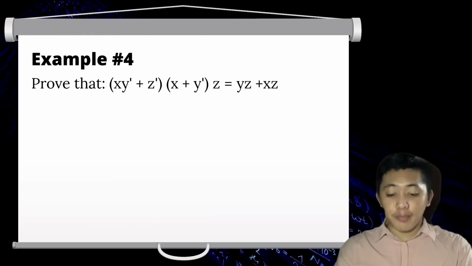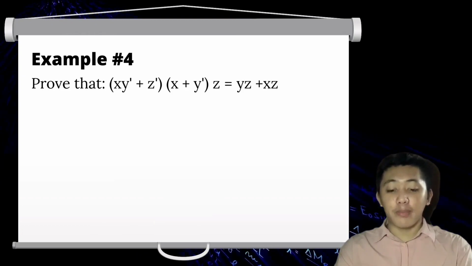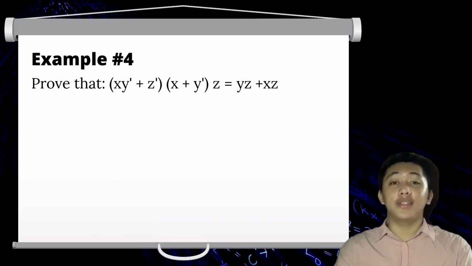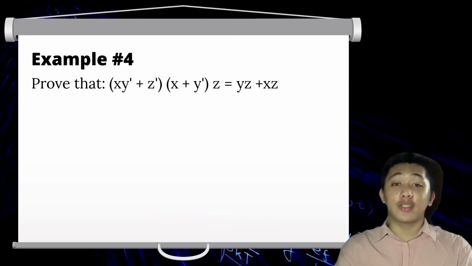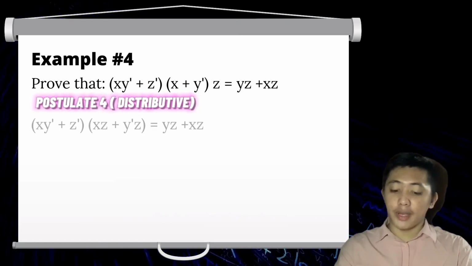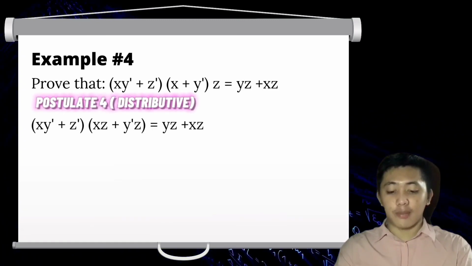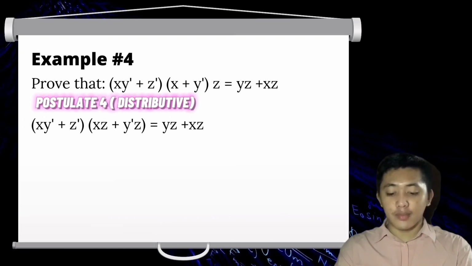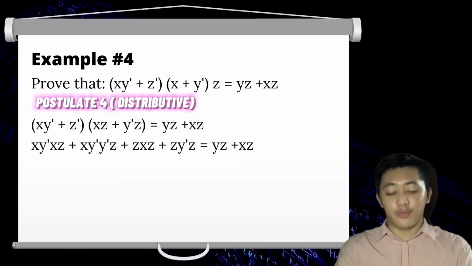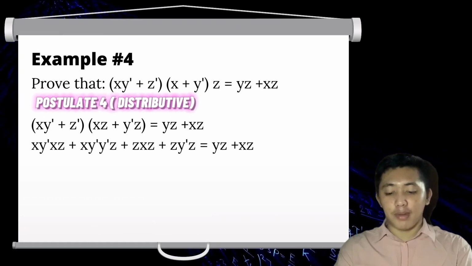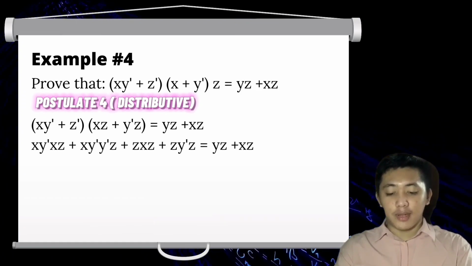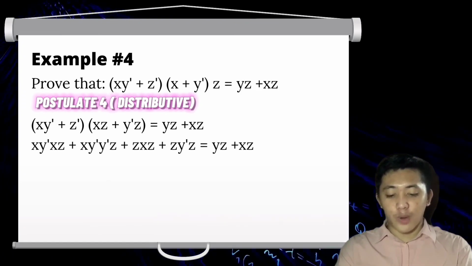Prove that xy prime plus z times x plus y prime times z is equals to y times z xz. First, you need to distribute the z. It will become xy prime plus z times xz plus y prime z. Now, we're gonna use the FOIL method. xy prime xz plus xy prime y prime z plus zxz plus zy prime z.